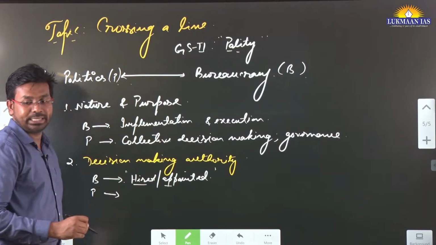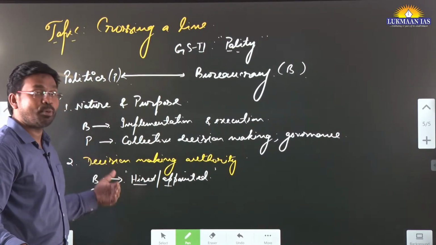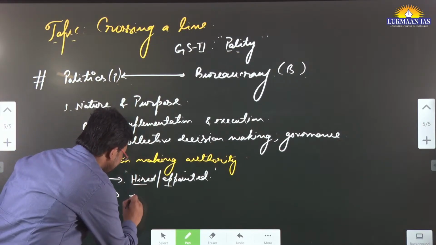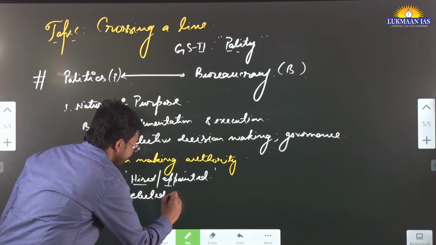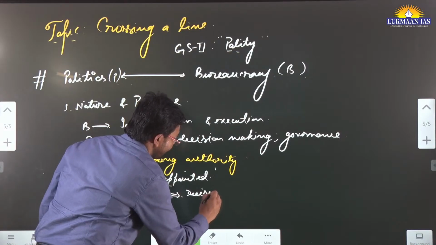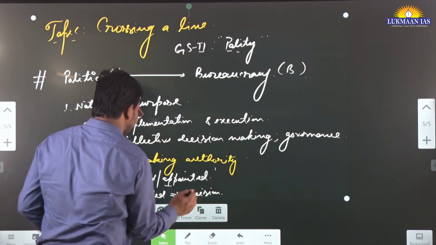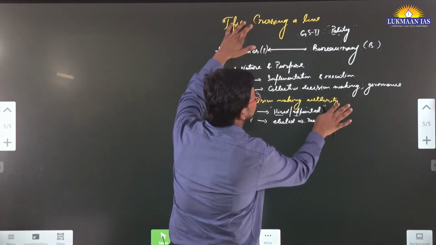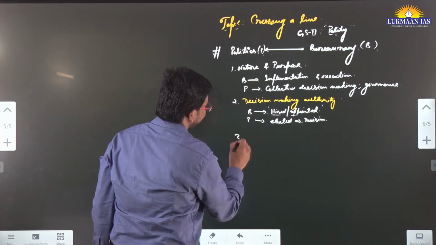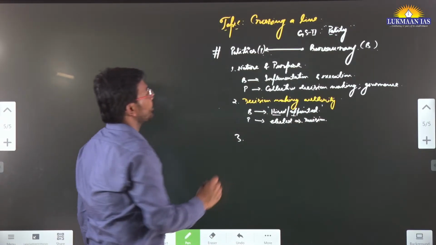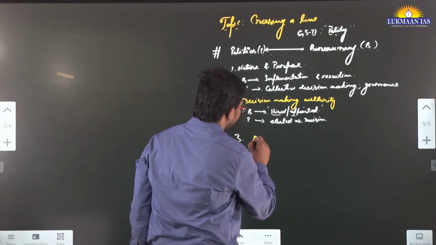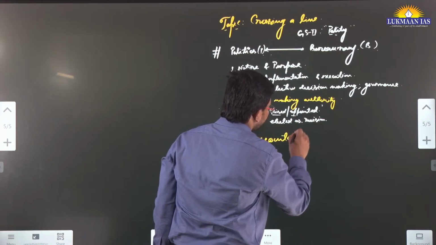If we talk about politics, politicians are representatives of people. These people are elected, and that's why they have a role in decision making. They can make policies, policies for the people. The third difference between bureaucracy and politics is accountability. Third, in terms of accountability.